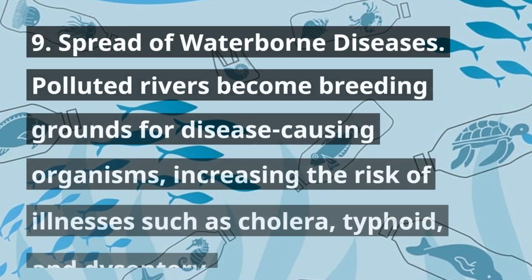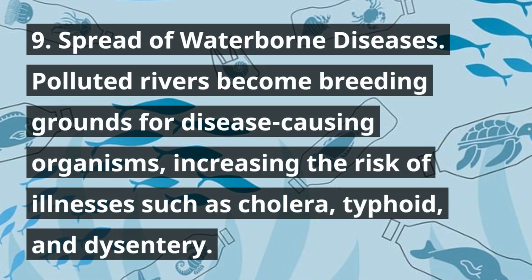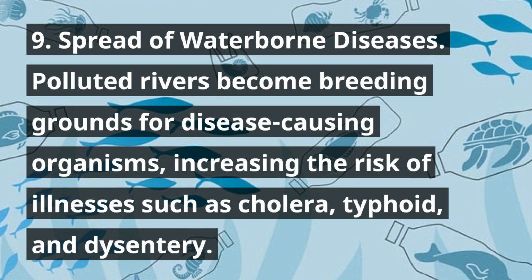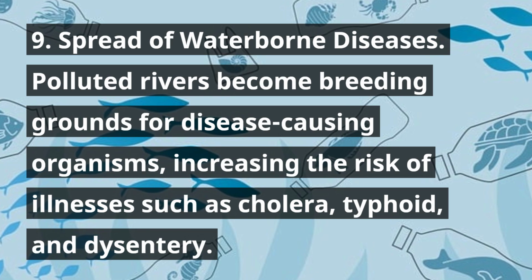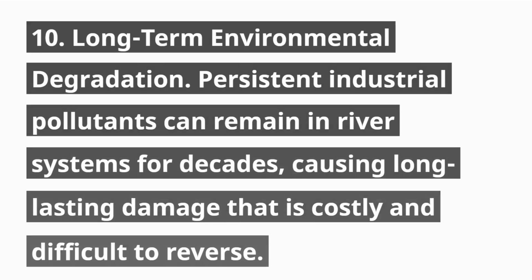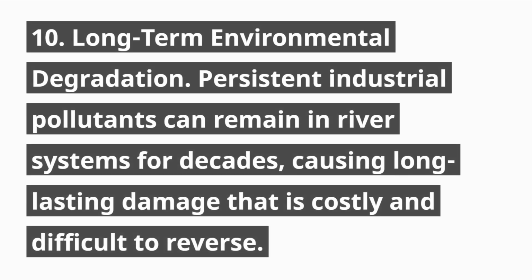9. Spread of waterborne diseases. Polluted rivers become breeding grounds for disease-causing organisms, increasing the risk of illnesses such as cholera, typhoid, and dysentery. 10. Long-term environmental degradation. Persistent industrial pollutants can remain in river systems for decades, causing long-lasting damage that is costly and difficult to reverse.